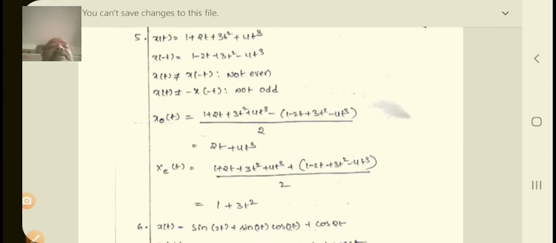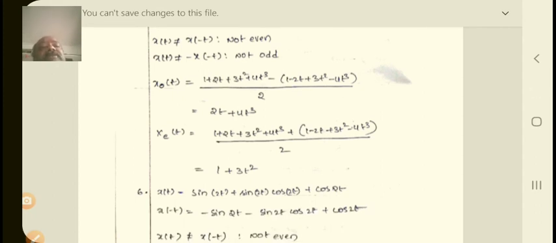x of t is equivalent to 1 plus 2t plus 3t square plus 4t cube, and x of minus t is equal to 1 minus 2t plus 3t square minus 4t cube. Once they give x of t, you find x of minus t and take the direct relation. x of t is not equal to x of minus t as per the above equations, so it is not an even function, and x of t is not equal to minus x of minus t, which means it is also not an odd function.